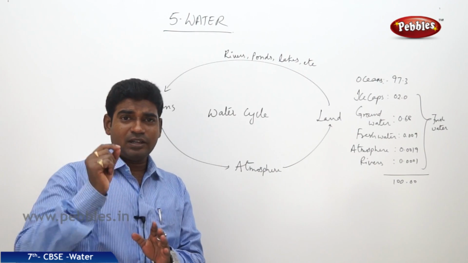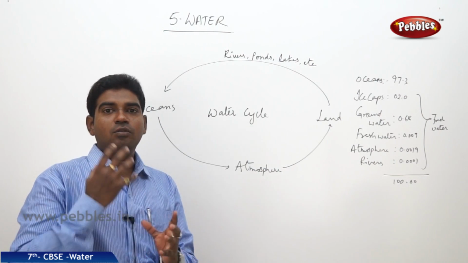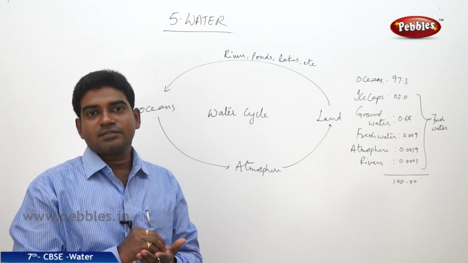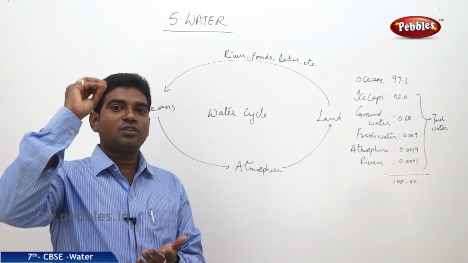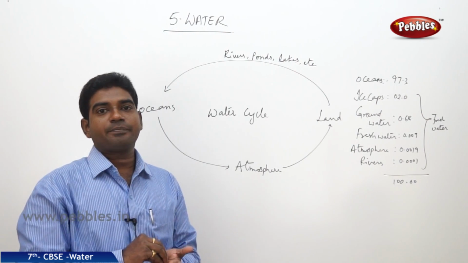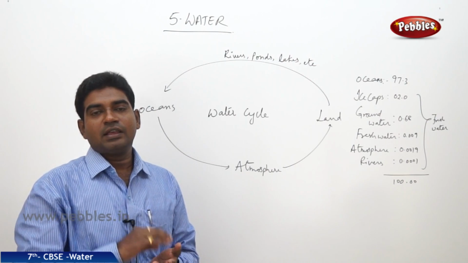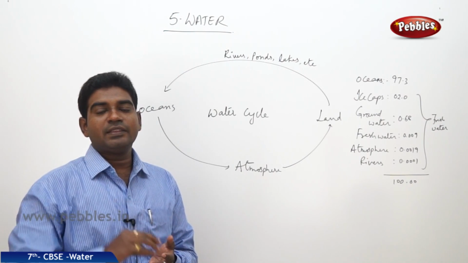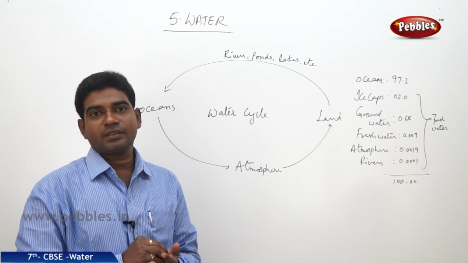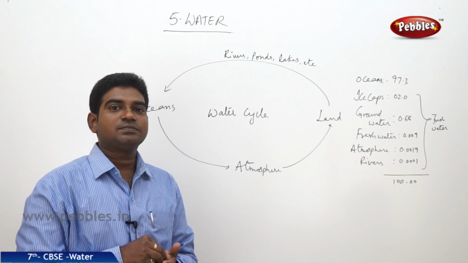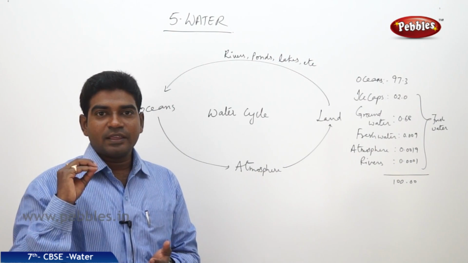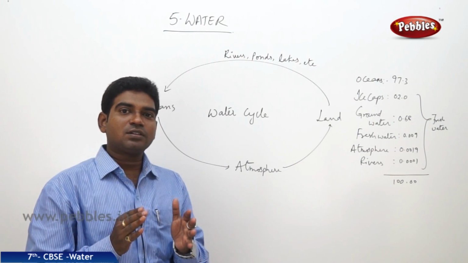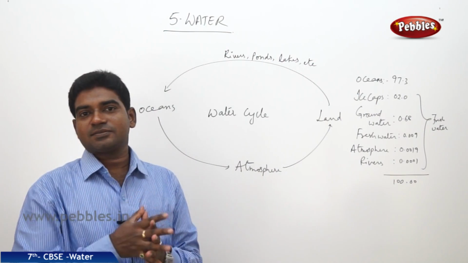But let us now discuss in detail how the planet Earth has got the distribution of water. The thing is, the water we have some millions of years ago is the same water that is present even today. The water which is flowing in the Indian Ocean today might have flowed in the Amazon basin once upon a time. The water which is in the Arctic Ocean might have been present in some of the rivers of India some years ago. So water is not something which is created on a day-to-day basis.